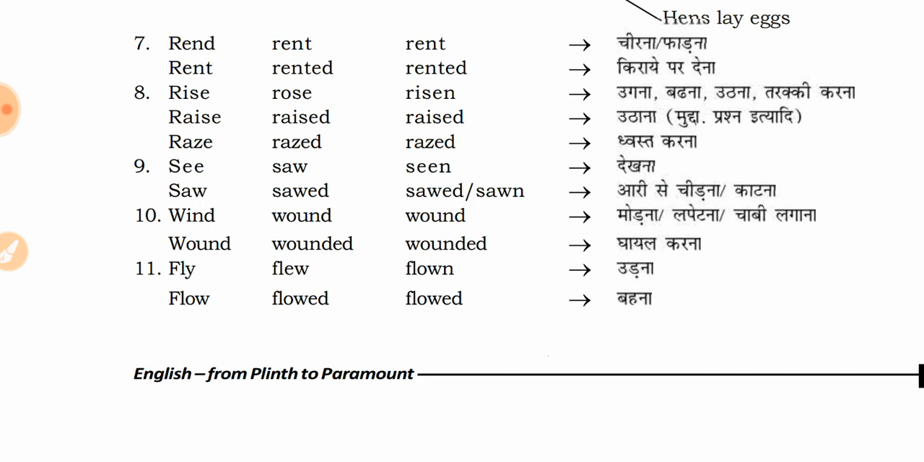Rend, rent, and rent. Rend means cheerna or fardna, to make into two parts, or to tear into two parts. So it is rend, rent, rent. Then we have rent, which is kiraye par dena, giving something or your room on rent. So rent, rented, and rented.